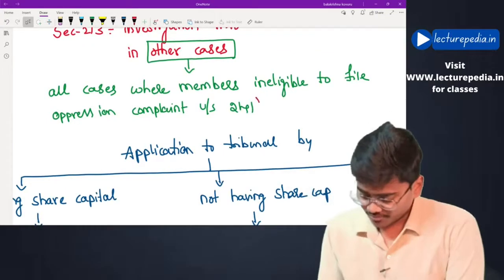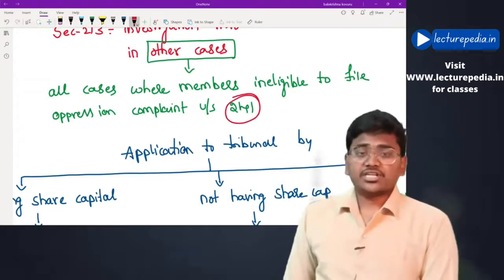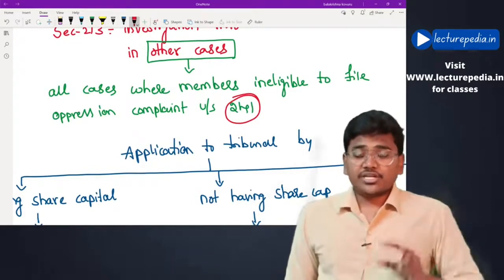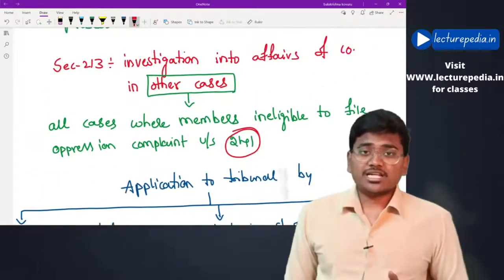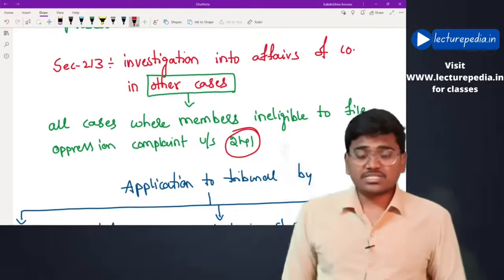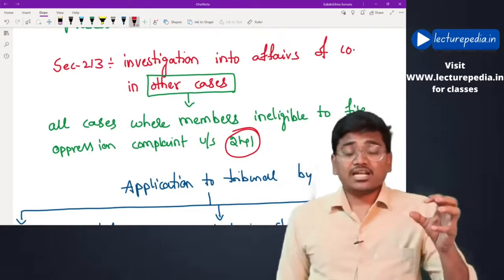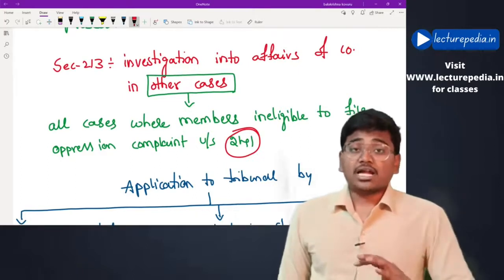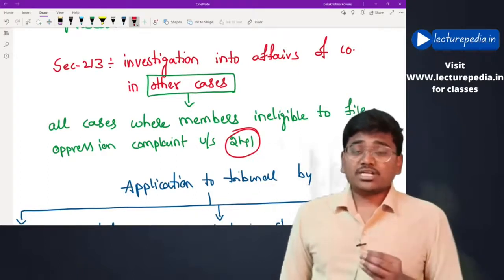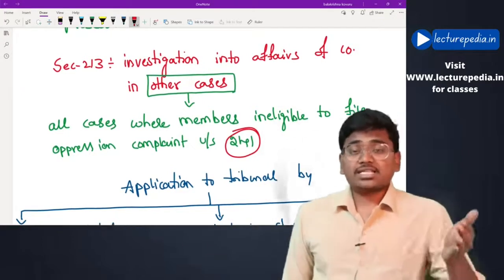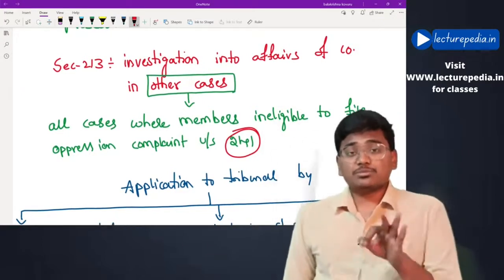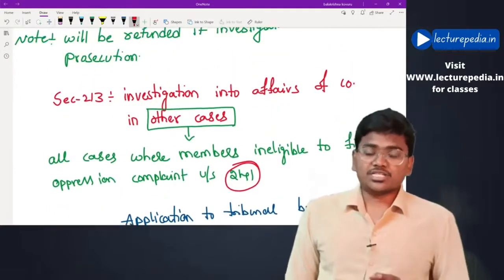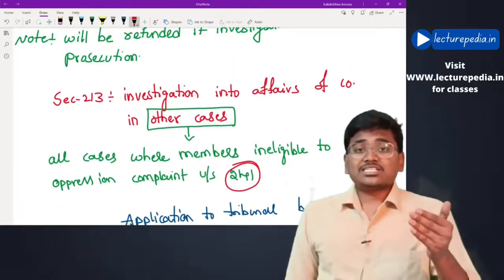Under section 241, they can file an application for oppression, but for filing the application to the tribunal regarding oppression or mismanagement, there are various conditions to be satisfied. A minimum number of members have to file the application, and the tribunal should get an intention of winding up, and there are various other conditions that must be satisfied to file an application regarding oppression and mismanagement. What if those conditions are not satisfied?